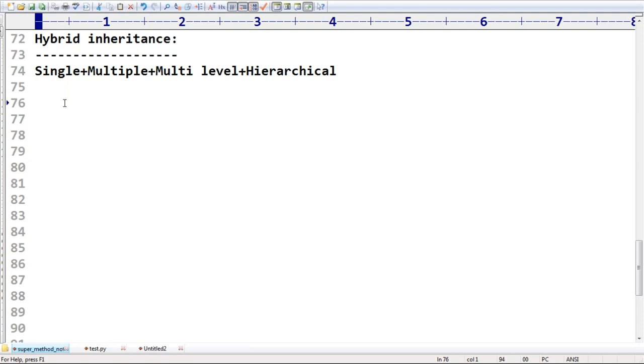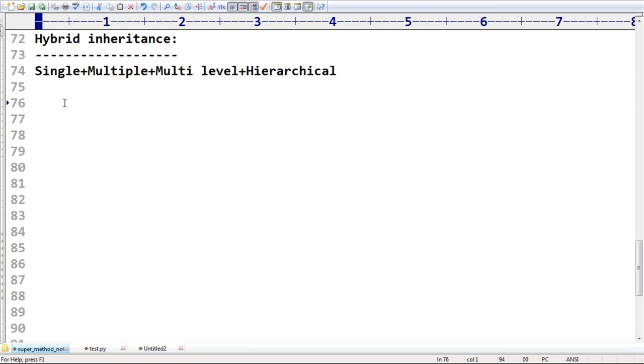Single is just one parent, one child. Multi-level is one parent, sub-parent, child, sub-child, something like grandfather, father, and son. Son is the child of father, and father is the child of grandfather.